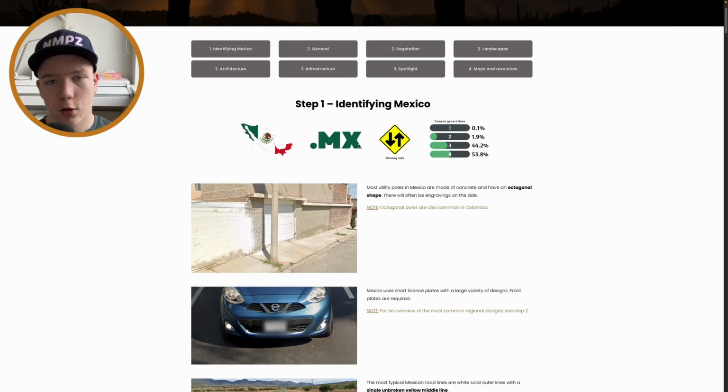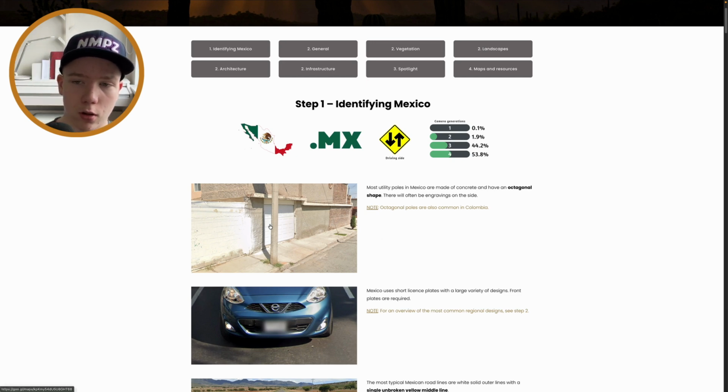So yeah, .mx, this is the shape, this is the flag, drive on the right, and a little bit of Gen 1, but really rare, and you won't see it on any maps, almost. These octagonal poles are a bit common in Colombia as well, but they are quite famous for being in Mexico.